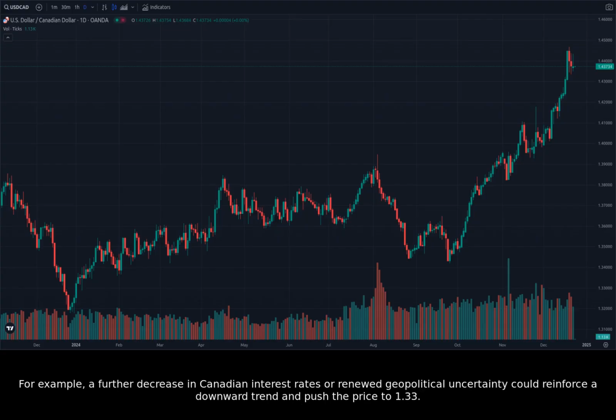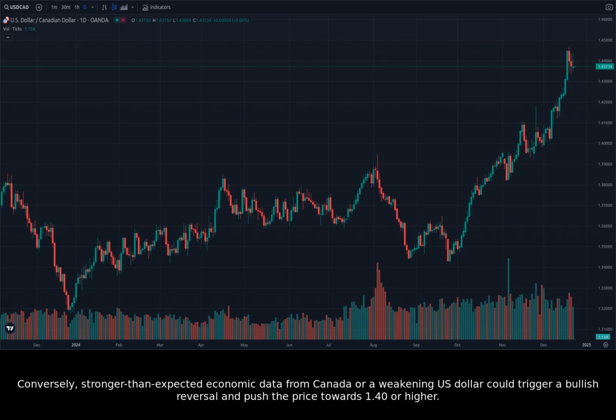For example, a further decrease in Canadian interest rates or renewed geopolitical uncertainty could reinforce a downward trend and push the price to 1.33. Conversely, stronger than expected economic data from Canada or a weakening US dollar could trigger a bullish reversal and push the price towards 1.40 or higher.